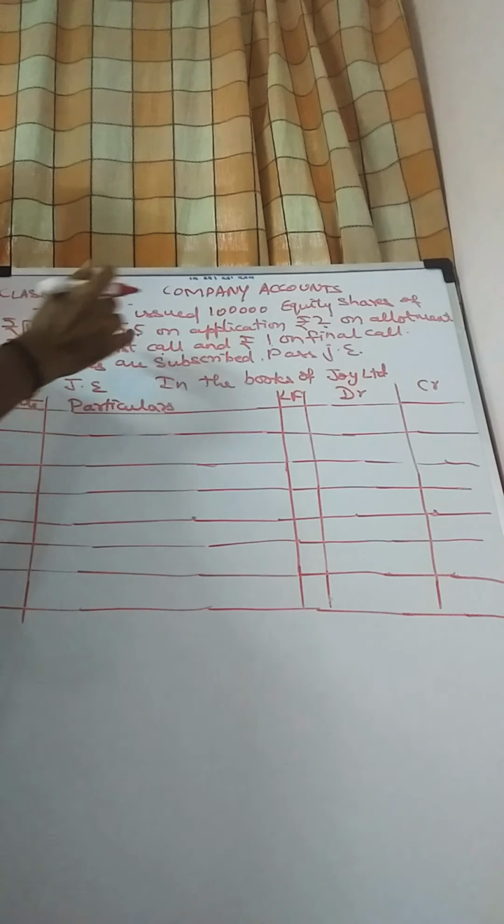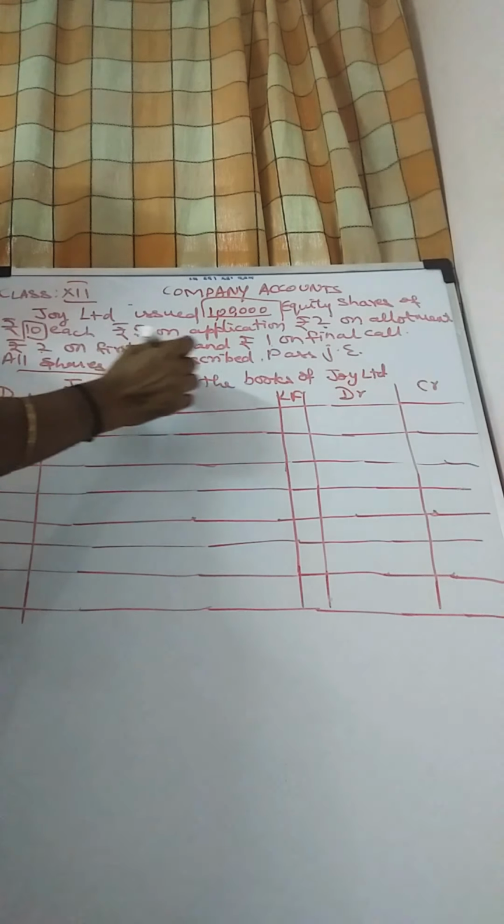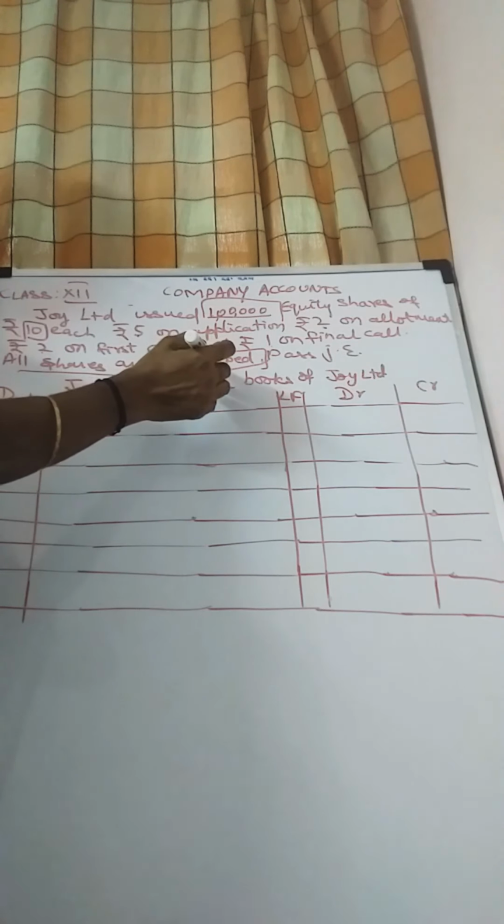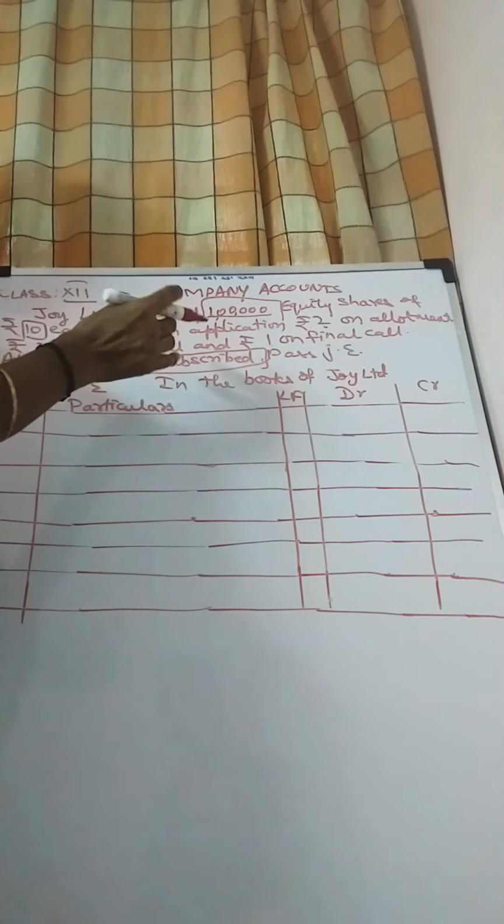So this 10 rupee share was divided into 5 plus 2 plus 2 plus 1. If you add together, you get 10. Now the company has issued 1 lakh equity shares. All shares are subscribed. The public has subscribed the entire 1 lakh shares. This type we call a full subscription.